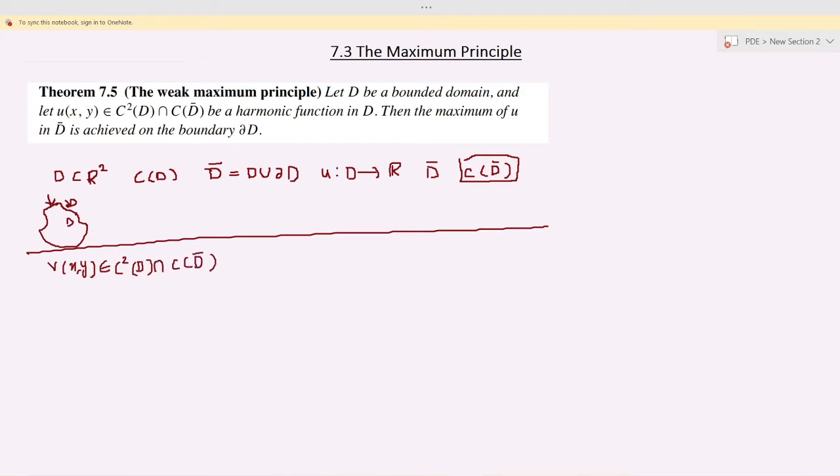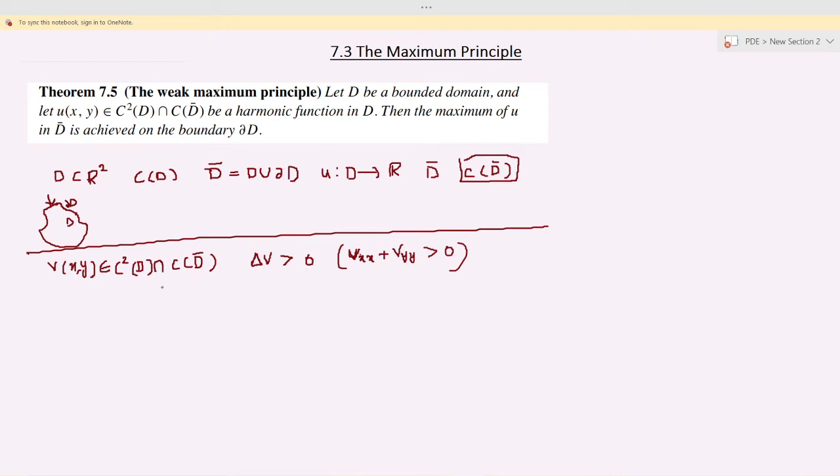I hope you are familiar with this now. And satisfying the condition that Δv is greater than 0. Δv greater than 0 means v_xx plus v_yy is greater than 0. Suppose v is a function satisfying these two conditions.